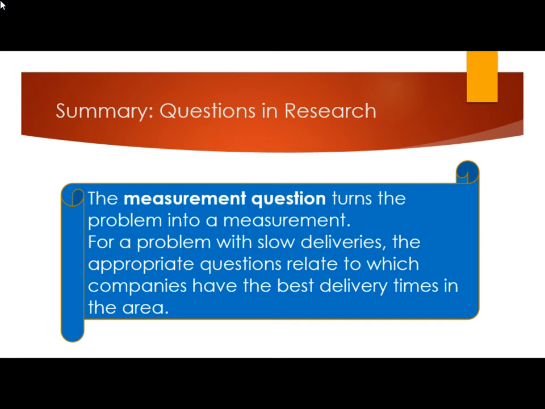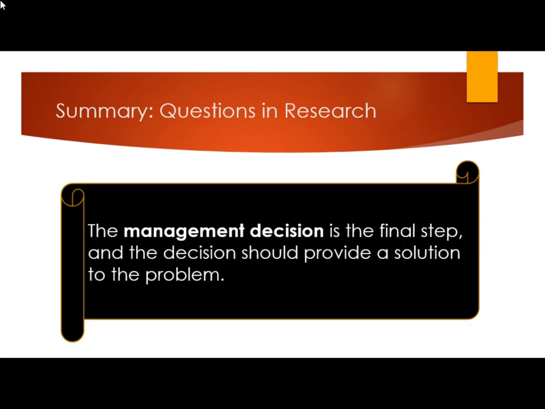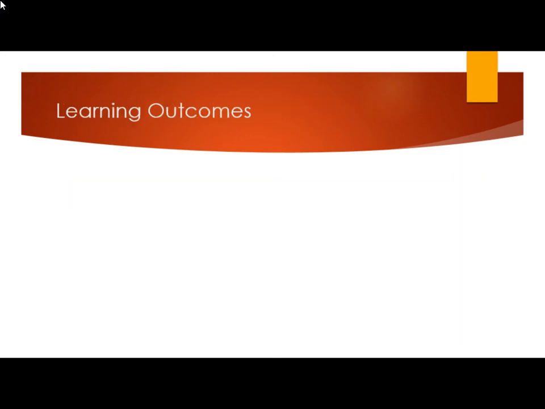For a problem with slow deliveries, the appropriate questions relate to which companies have the best delivery times in the area. The management decision is the final step, and the decision should provide a solution to the problem that we started with. So this is the summary of questions in research.